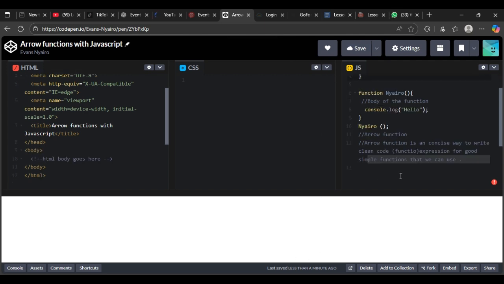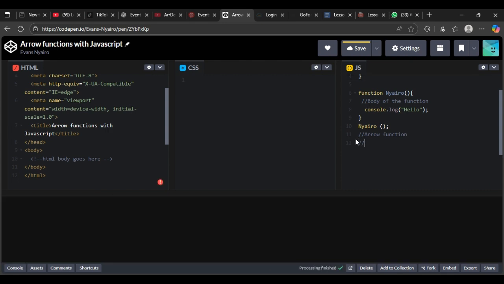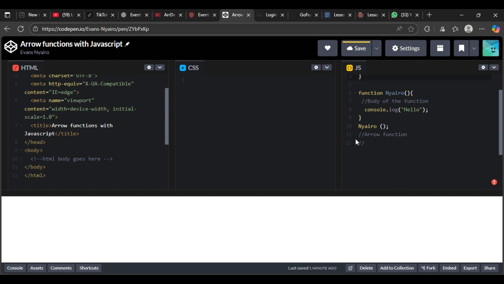So we are going to discuss arrow functions, okay? The reason why they are called arrow functions is because they use something like this, okay?